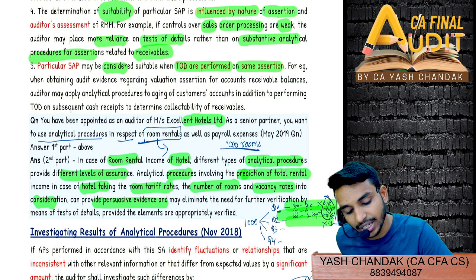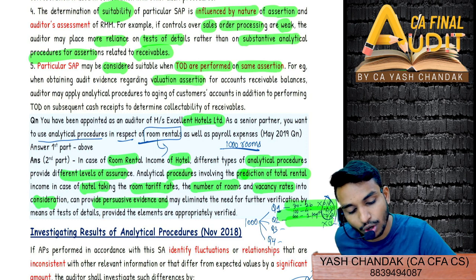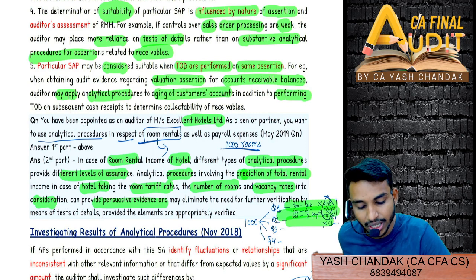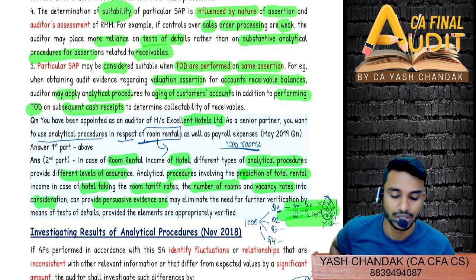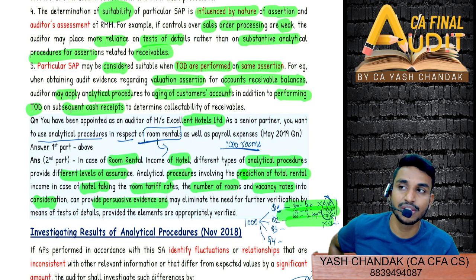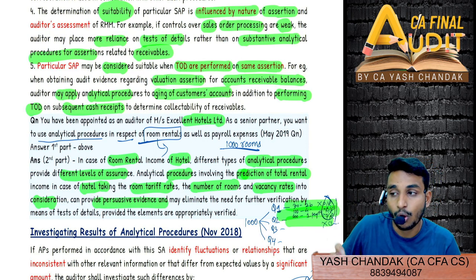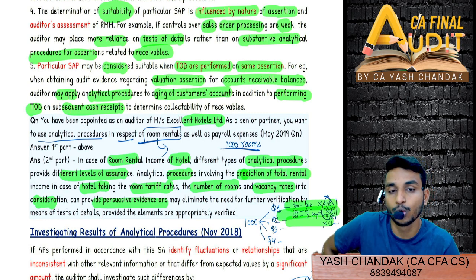So for example, they are saying that for audit evidence regarding the valuation assertion for accounts receivable balances, the auditor may apply analytical procedure to the aging of customers' accounts, in addition to performing tests of details on subsequent cash receipts. So they are saying that with respect to debtors, you should apply the analytical procedure to data related figures only, on the same assertions only.